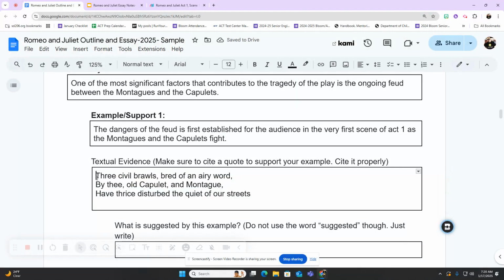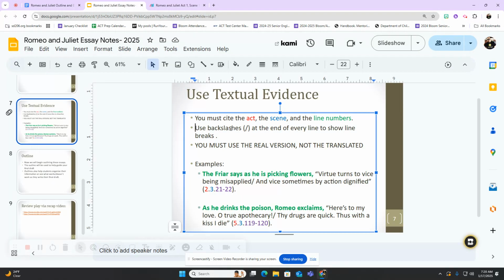Okay? Now if you look, I have a quote, but I don't know who's saying this quote. I don't know where exactly it's from. So this is the proper way to cite a quote. One, you want to always cite the act, the scene, and the line numbers at the end of the quote, which I'll show you how to do. You want to use backslashes at the end of every line, which you can see in these quotes right here.